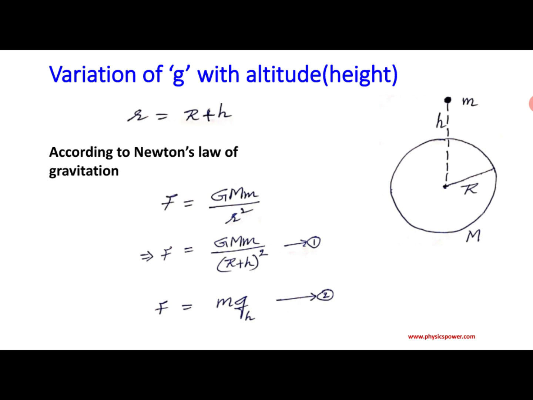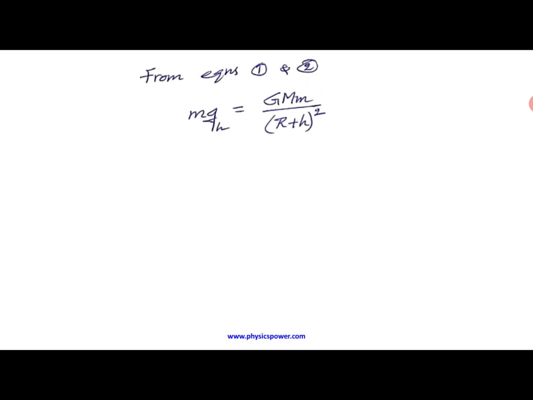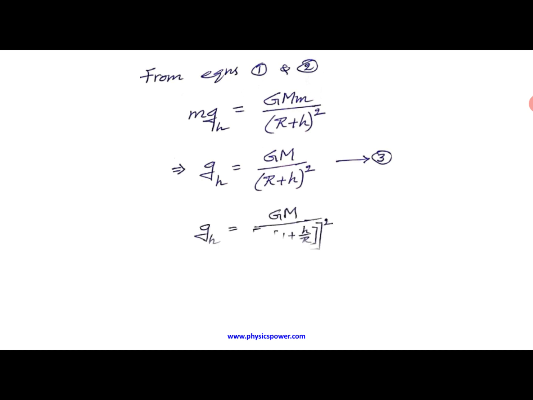So these two equations give the details about the force on the same small massive body, which means both are equal. If you equate both sides from equations 1 and 2, small m gets cancelled. Then this is the expression: g_h equals G M by (R plus h) whole square. This is the expression in general at a particular height. If the h value is very small, then we can modify this equation a little bit. So that we will see.